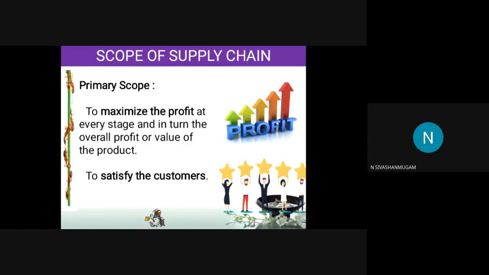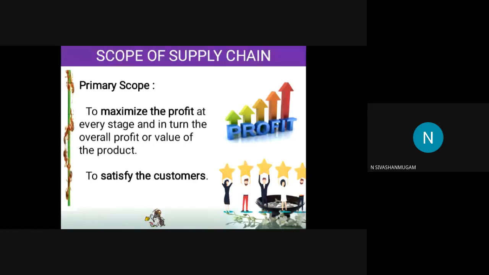Next thing, we have to satisfy the customer. So these two are the major scope of the supply chain, and all the decisions, all the strategies, all the activities of the supply chain have to be aimed at achieving these two things. Why we have to satisfy the customer: if you satisfy the customer, then only the customer will come again and again to the same supply chain.